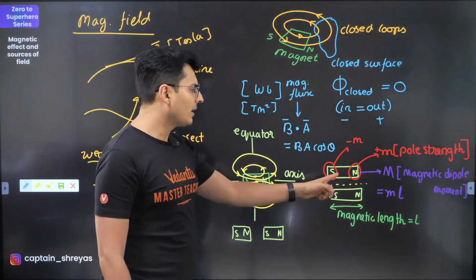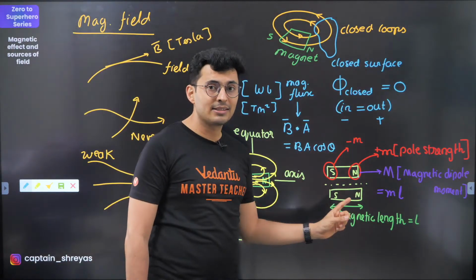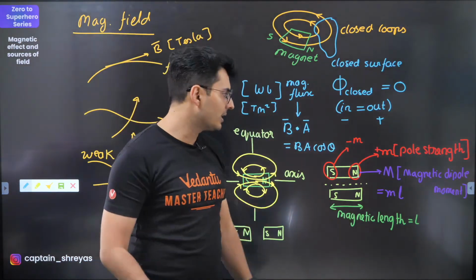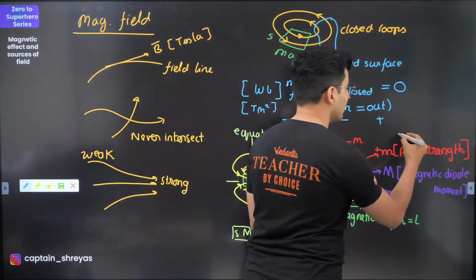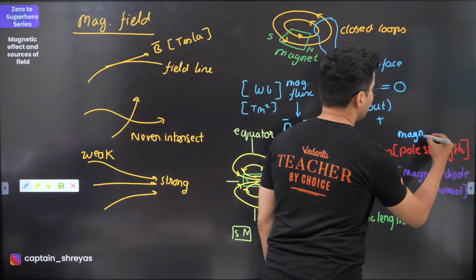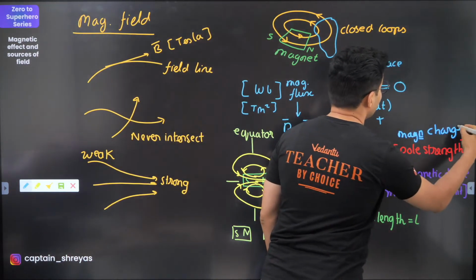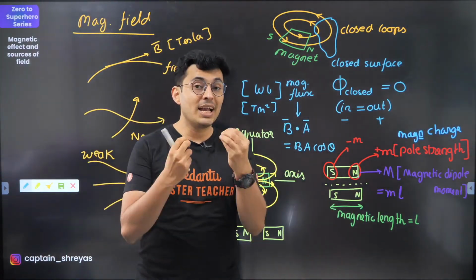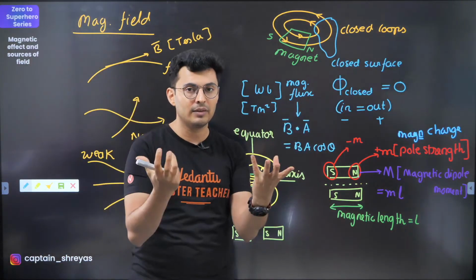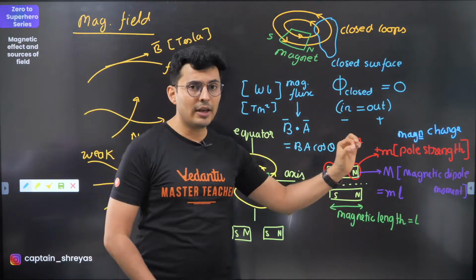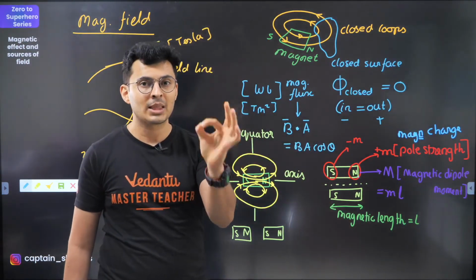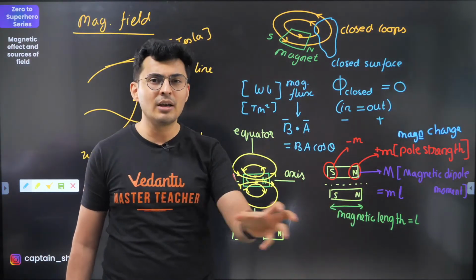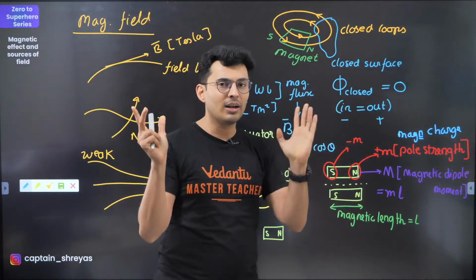Now, whenever you take a bar magnet, like I said, there are two polarities. The strength of that pole is also called the magnetic charge, or pole strength. See, an electric charge creates an electric field. A magnetic pole or magnetic charge creates a magnetic field. Technically, you cannot find this magnetic pole. It's just in your head. It's just a concept, because nobody can get a north pole separate or a south pole separate. It's just for your understanding.